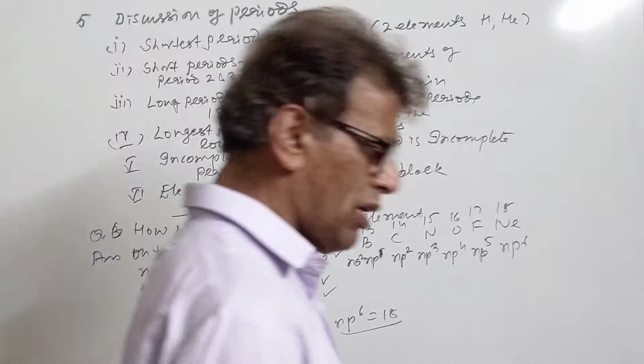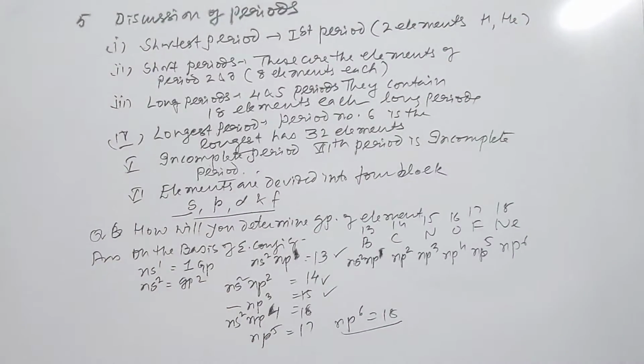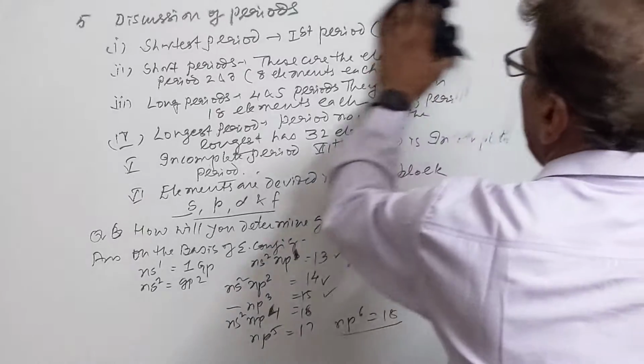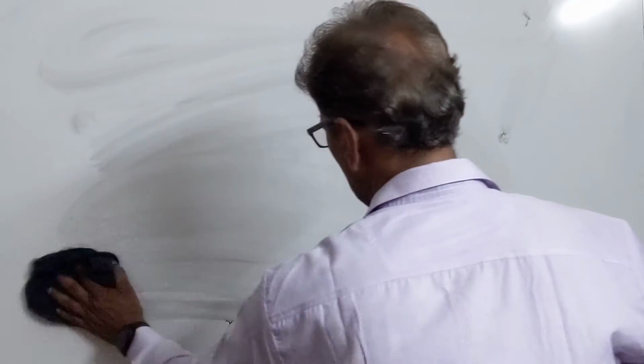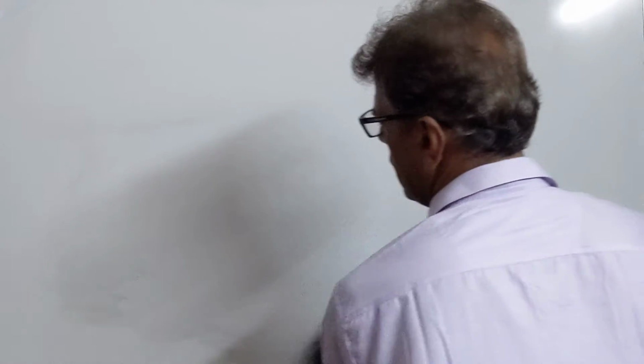Then we have a very important question, what is the valency of element? How does it vary in a period as well as in a group? So our question will be, define valency of the element and discuss its variation in the group as well as in the period.